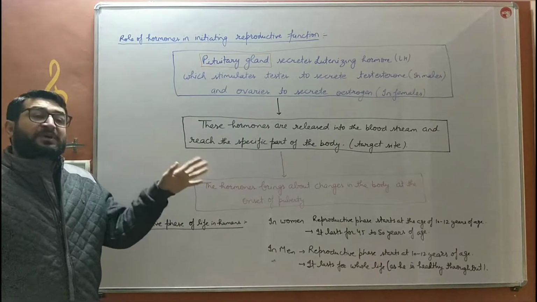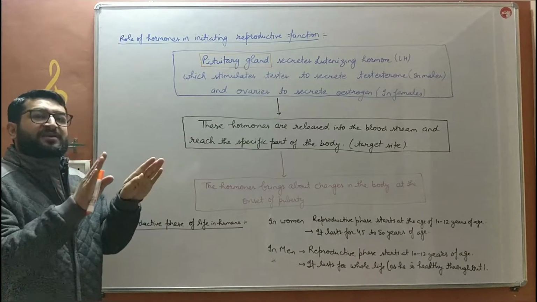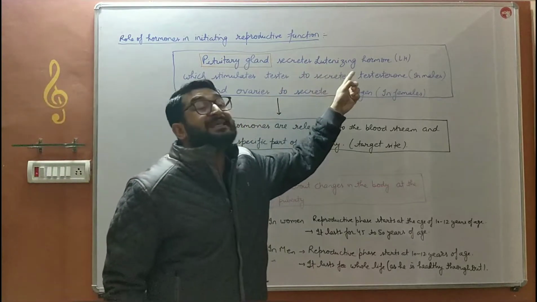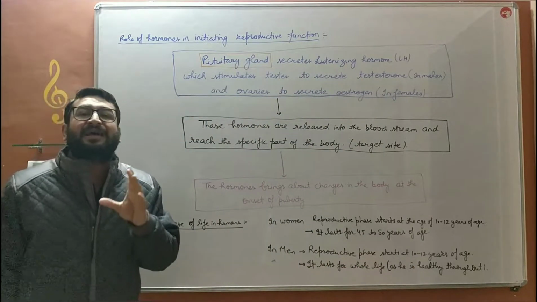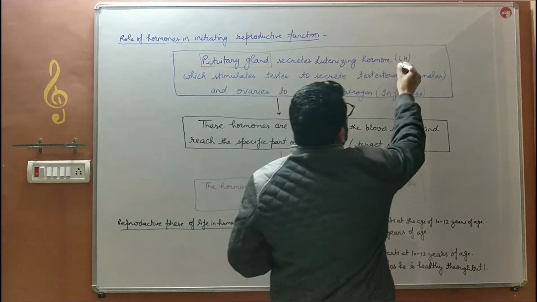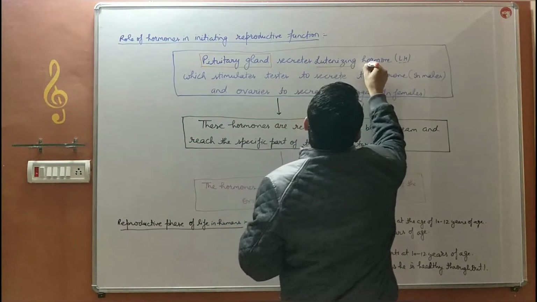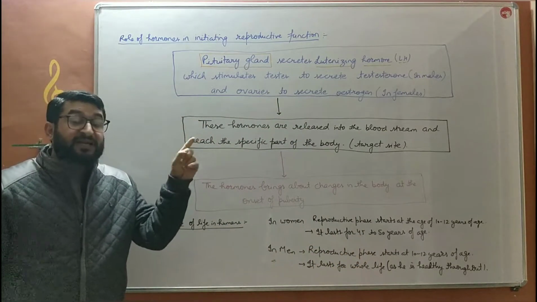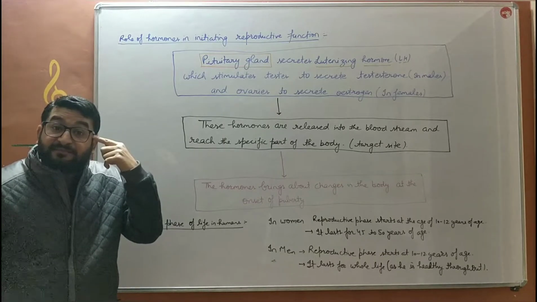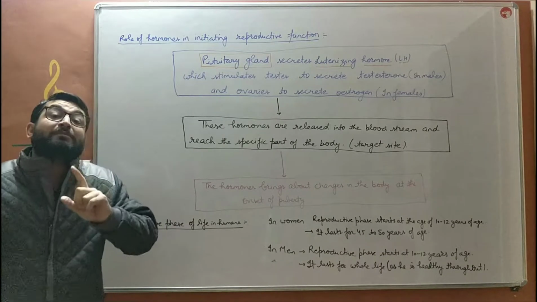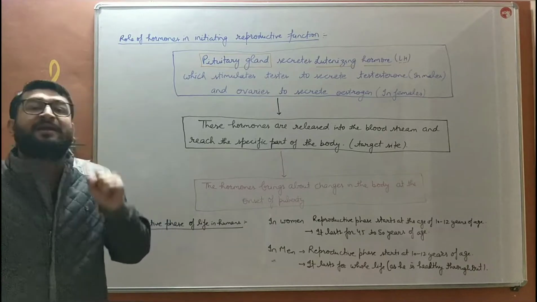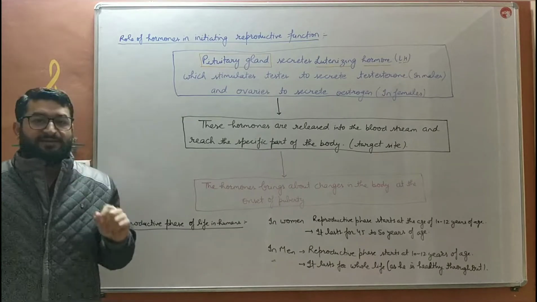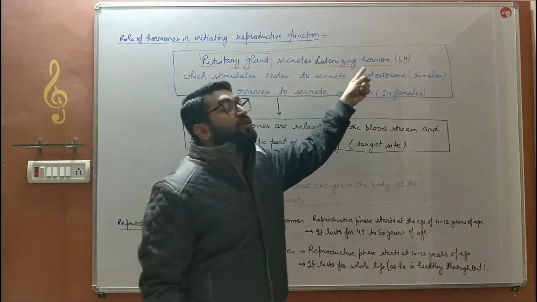At the onset of puberty, जैसे ही एक पर्सन, मेल और फीमेल, प्यूबर्टी की एज में गए, this will release a hormone named as luteinizing hormone, और short form LH, कैपिटल में लिखा जाएगा, कैपिटल L and कैपिटल H, luteinizing hormone. This hormone is released by the pituitary gland, and pituitary gland is situated in brain. This hormone is released into the bloodstream because it is an endocrine gland, so it does not have any duct. यहां से टेस्टिस तक जाने की इसके पास कोई डक्ट नहीं है. ब्लड में डाल देगी बच्चे. किसको डाल देगी? लुटिनाइजिंग हार्मोन.